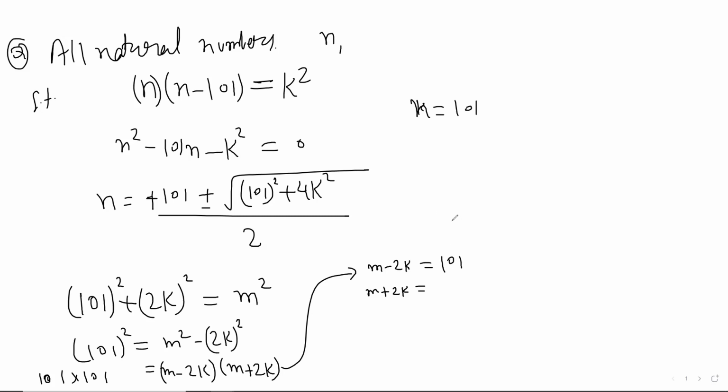But why do you get only one solution? This 1 and 101 squared should also give you a solution. This is the solution that works, sir. But n equal to 101 is not wrong, right? That's also a solution. Oh, but they want k squared to be the square of a non-zero positive natural number. Yes, non-zero. Yes, sir, you're correct.